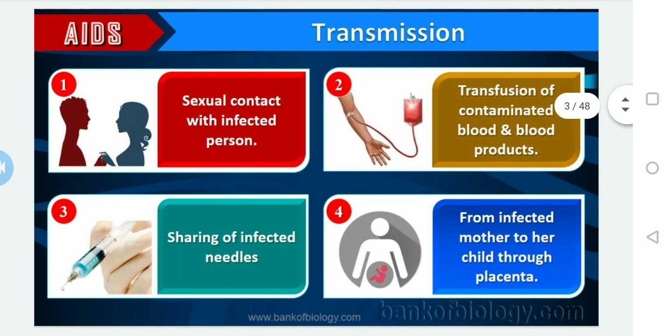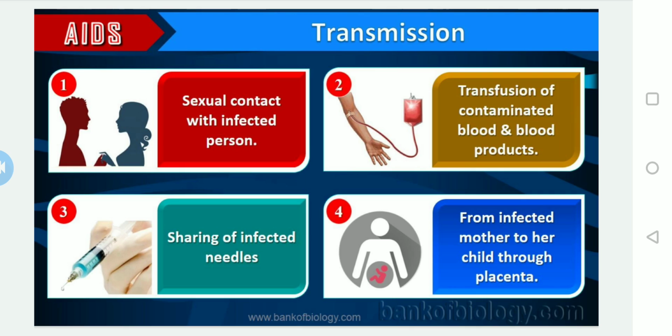And the question arises how it actually transmits, or we can also say the mode of transmission or method of transmission. The first one is sexual contact with an infected person. Direct sexual contact with an infected person, so that the HIV will transmit from an infected or diseased person to a healthy person.